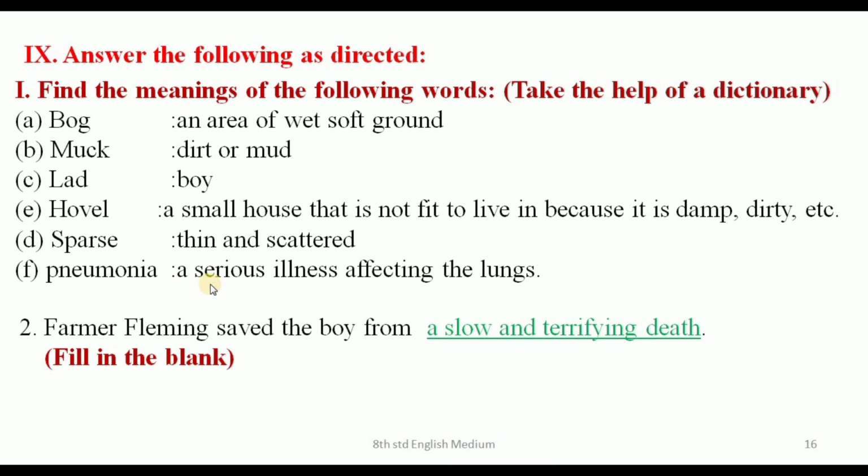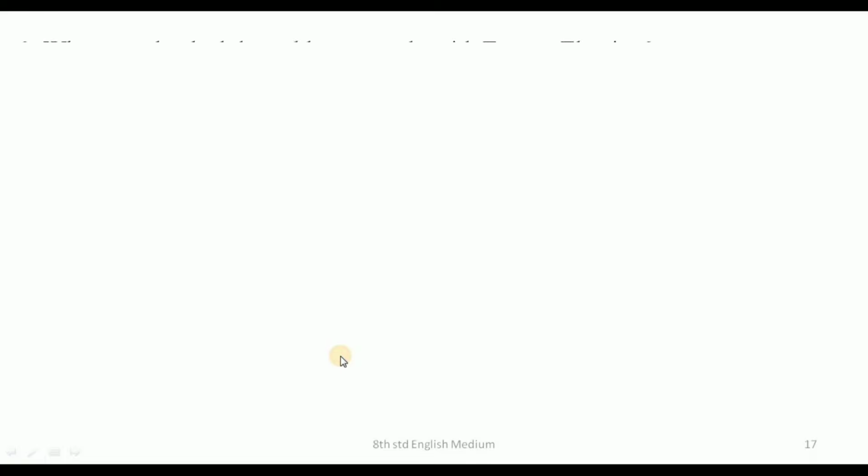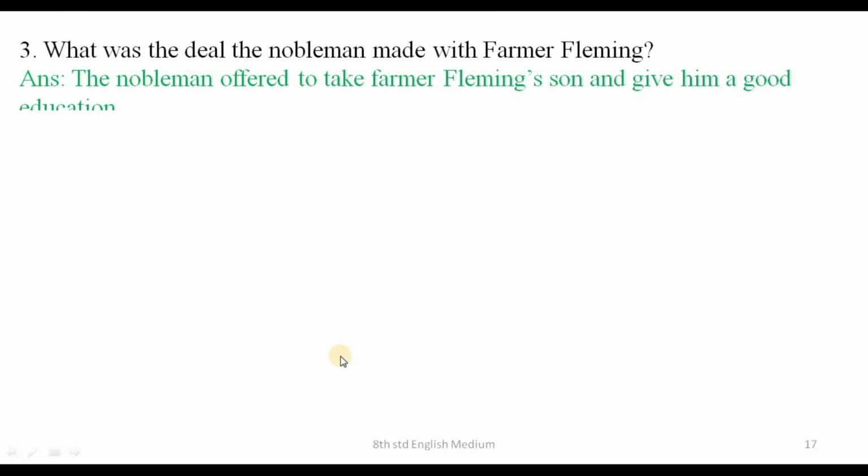Pneumonia, a serious illness affecting the lungs. Second one, Farmer Fleming saved the boy from a slow and terrifying death. They are asked to fill in the blanks. Okay, and also you have to refer to the book, then you will be clear.